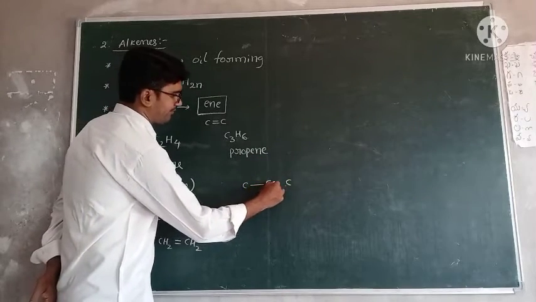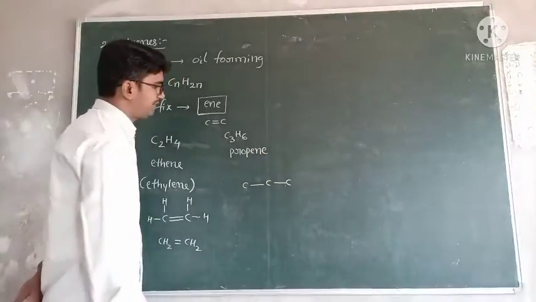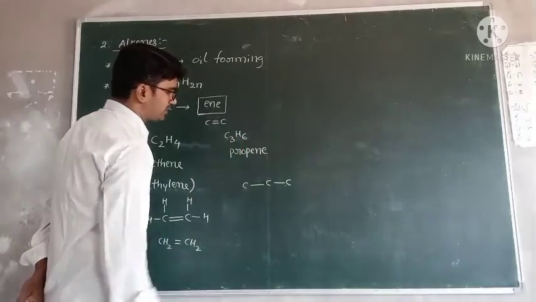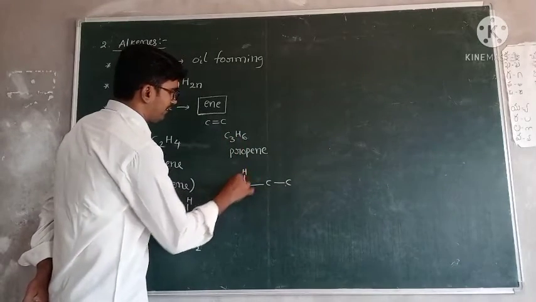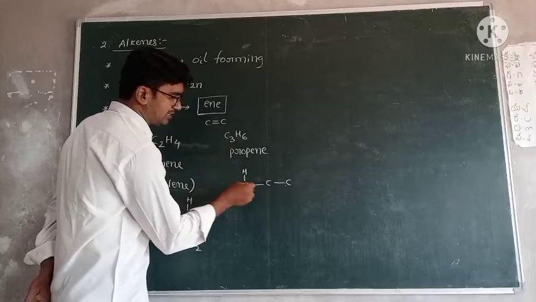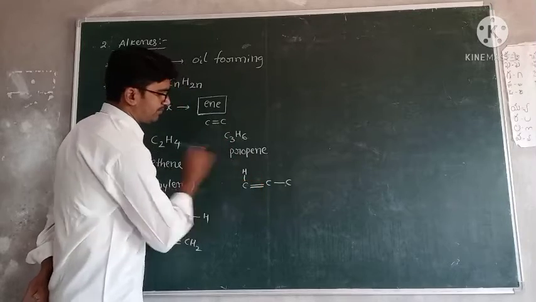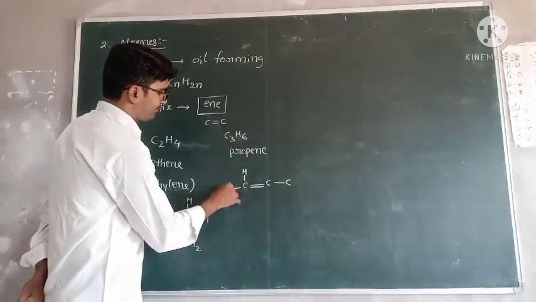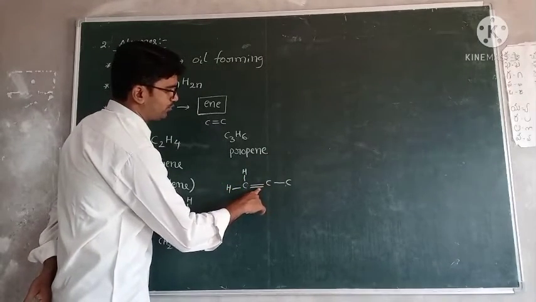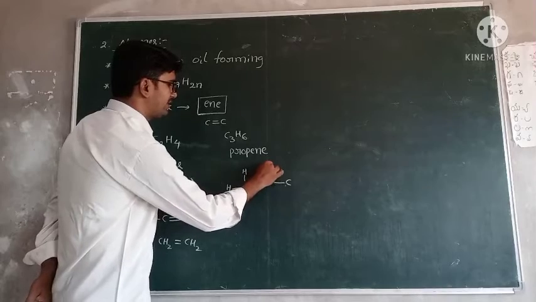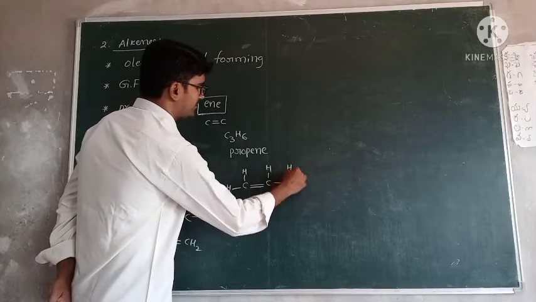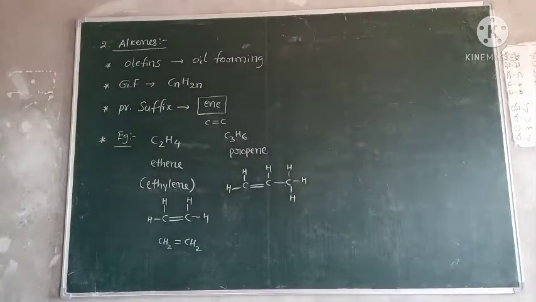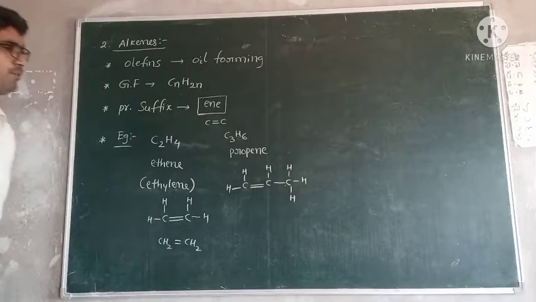Okay, first the single bonds between carbons, meaning linkage must be present. Now 6 hydrogens are there. One double bond must be present, so take one double bond. Then this satisfies 2 bonds already, 3, 4. This carbon is satisfied with 2 plus 1, 3 bonds, another one is hydrogen. This carbon has 3 hydrogens, 1 2 3. Okay, this is C3H6, propene.